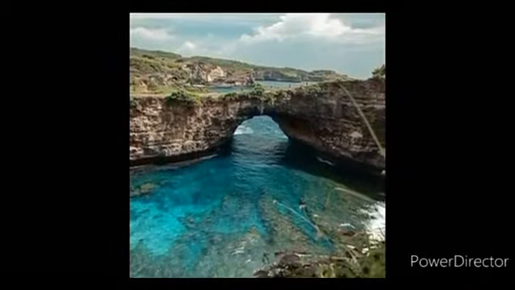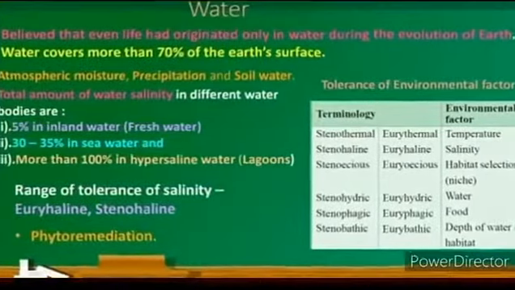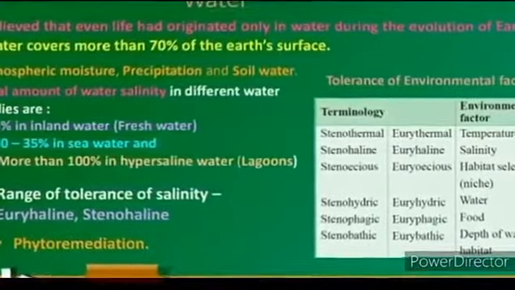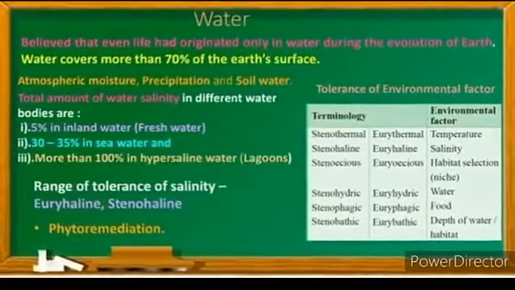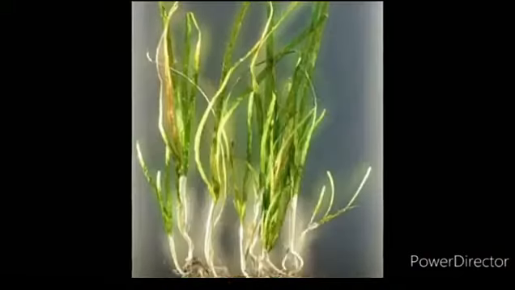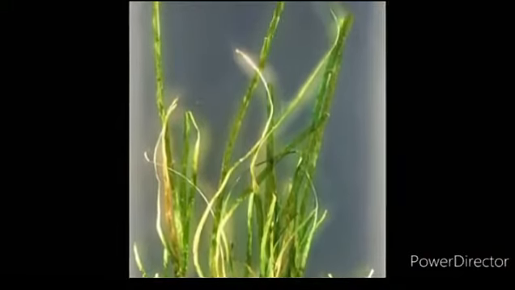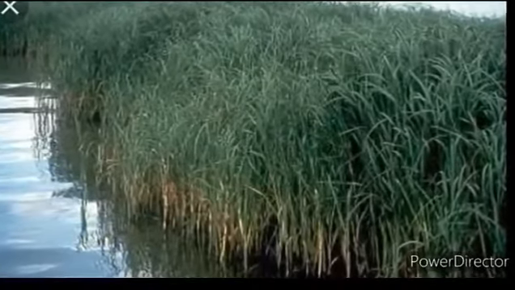Organisms are classified into two types based on tolerance: euryhaline and stenohaline. Euryhaline organisms can live in water with a wide range of salinity, for example, marine algae and the marine angiosperm Zostera. Stenohaline organisms can withstand only a small range of salinity, for example, plants of estuaries.